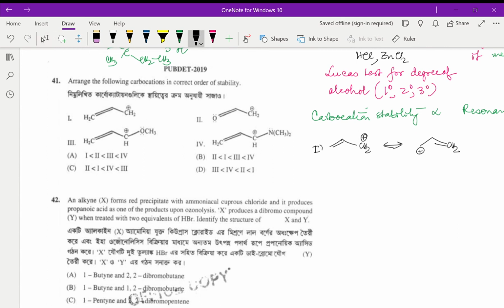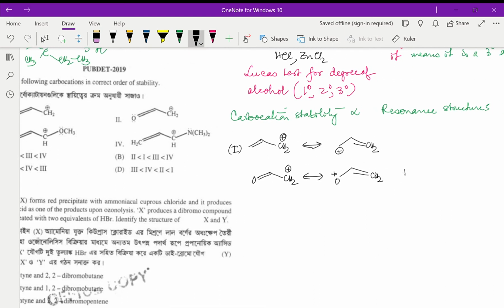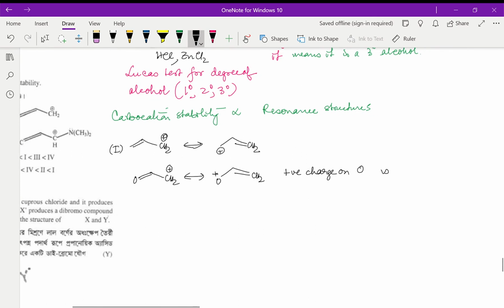So this is your one. In the next one, this can also have resonance structures like this, but positive charge on O is highly unstable.